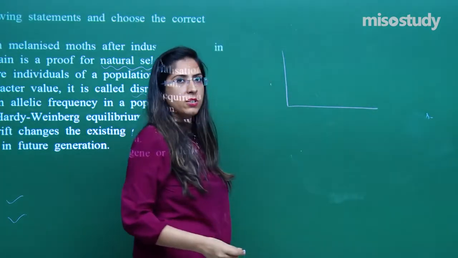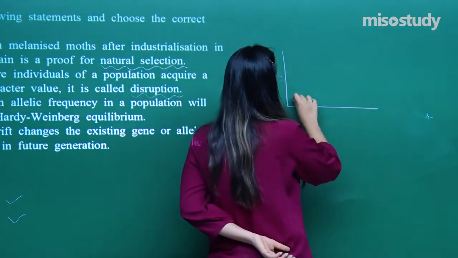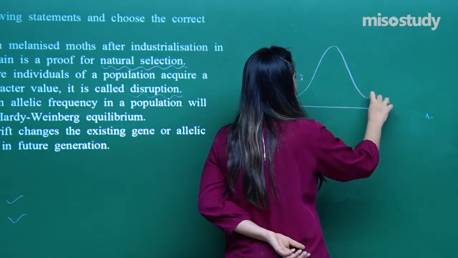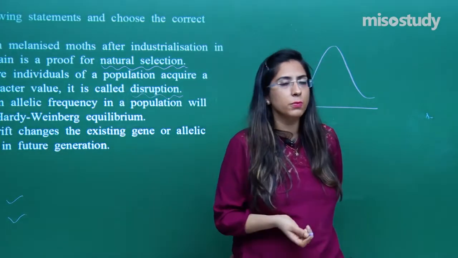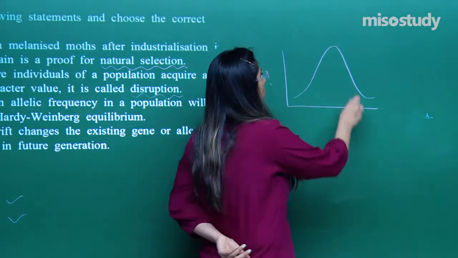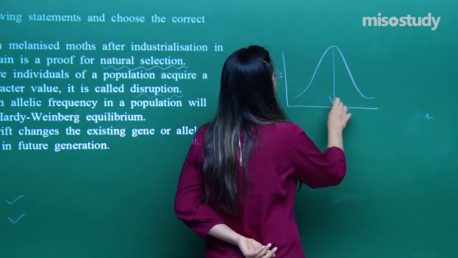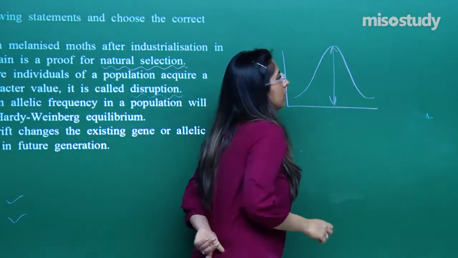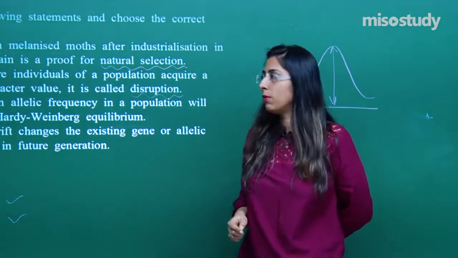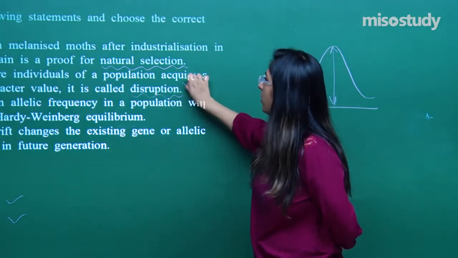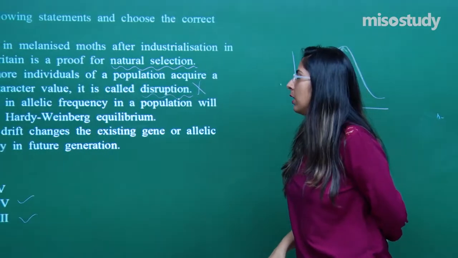They are saying this is a population curve in which most of the individuals are at medium characters. For example, let's take an example of animal height, or human height. The more individuals are of mean height. This is called stabilizing. This is not called disruptive. So option number 2 is a wrong one.